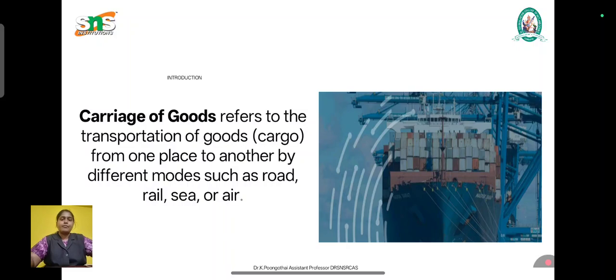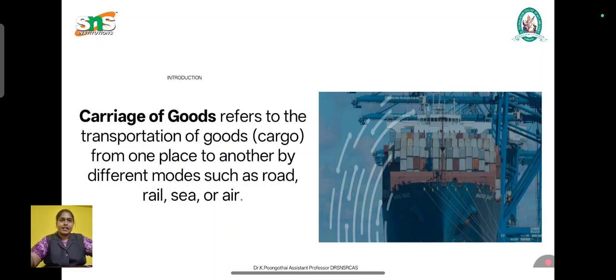Now we have the meaning of the carriage of goods. The carriage of goods consists of three different parties, and it is also a contract under commercial law. The consignor, consignee and carrier. Three different words are used here. Consignor means the sender who sends the goods. So that person is known as a consignor. That is the person of a business who sends the goods to another person.